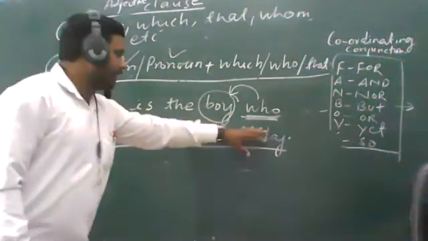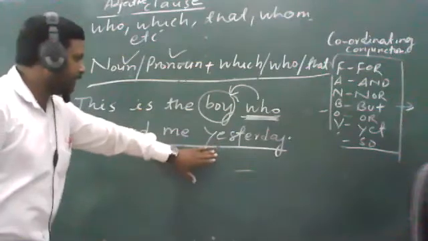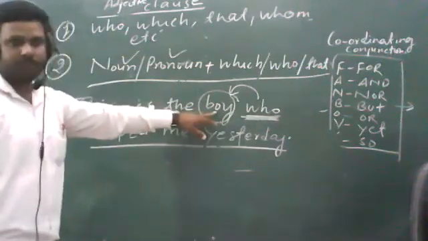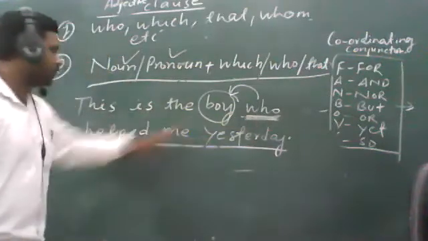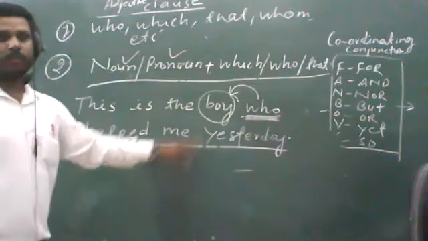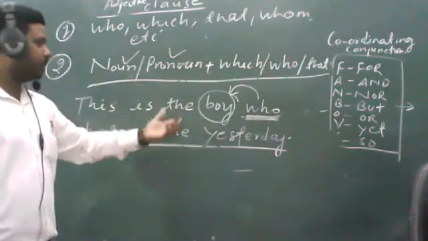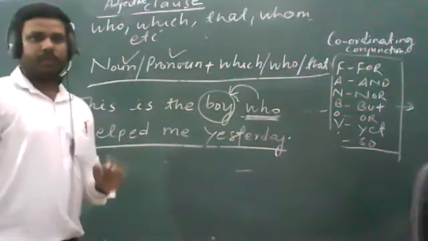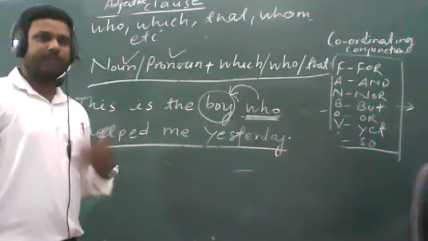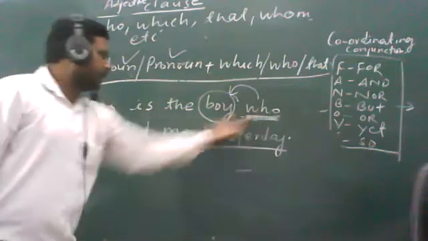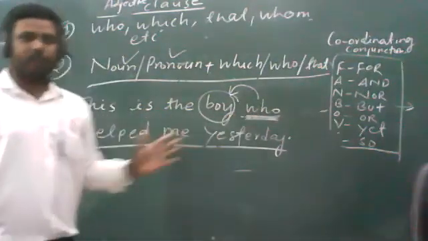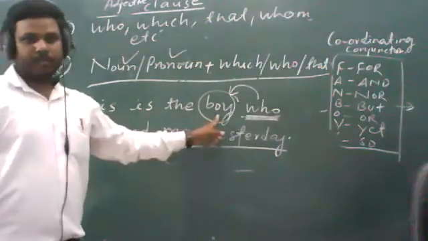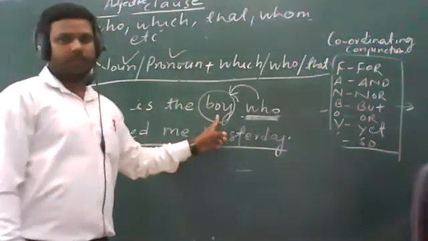So this part of the sentence is telling about the particular boy, or you can say it is talking about that boy who helped him. So this is the adjective clause because it is telling about or talking about a noun or pronoun. And you know the definition of adjective? It tells about a noun or pronoun or describes a noun or pronoun. So this part of the sentence is not talking about any other boy. It is talking about that boy who helped him. So this boy is something particular. So that is the adjective clause.